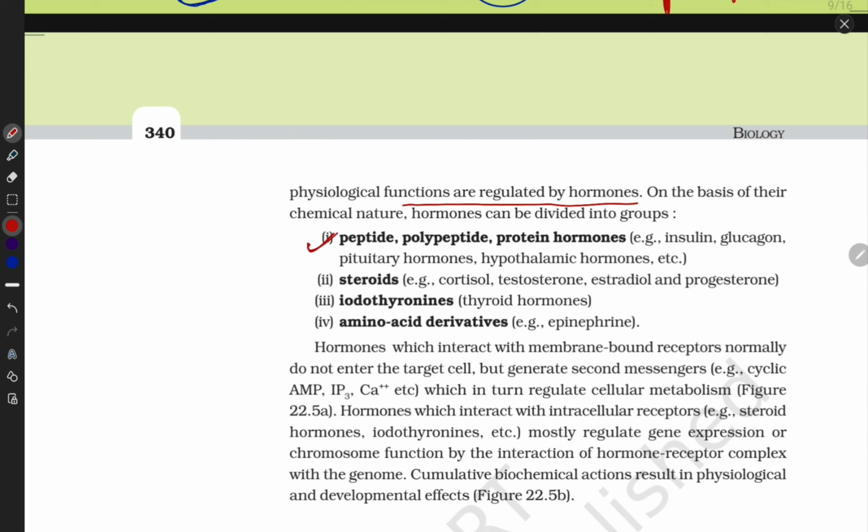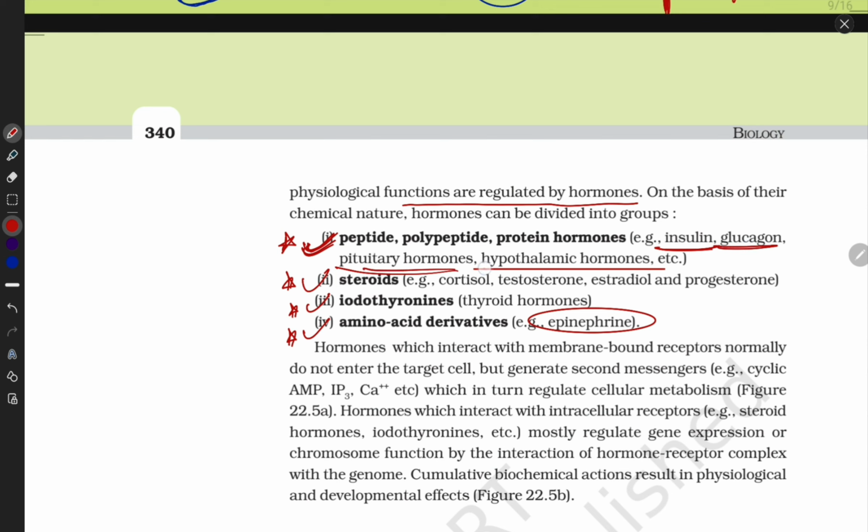Look at here, the peptide hormone list. Important, guys, extremely important. Select the amino acid derivative hormones. You should choose epinephrine. If the question asks which one is the peptide hormone, then you have to learn insulin, glucagon, pituitary hormones, and hypothalamic hormones.